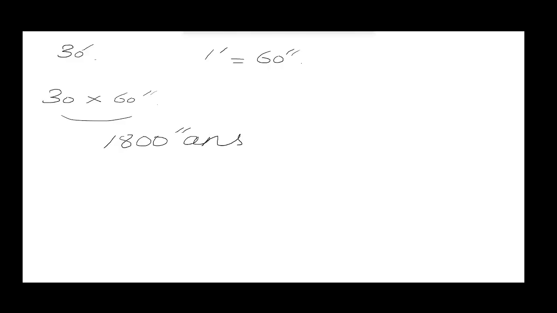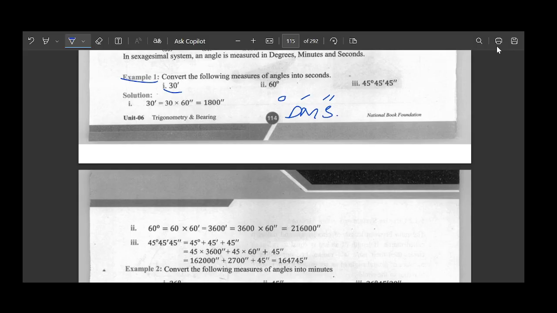So how can we convert minutes into seconds? Let's write minutes here. If we want to convert minutes into seconds, we will write 30 and then we will multiply that with 60 seconds, because as we know, in 1 minute we have 60 seconds. So both of these will be multiplied with each other, and that results in 1800 seconds. So this will be our answer. Now let's move on to the second example part.